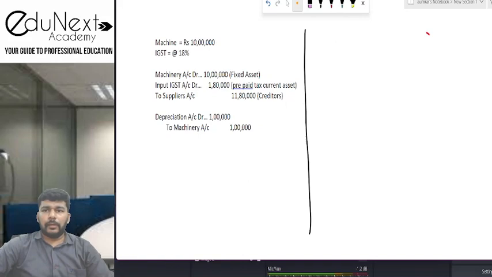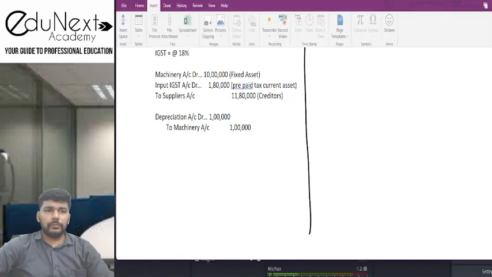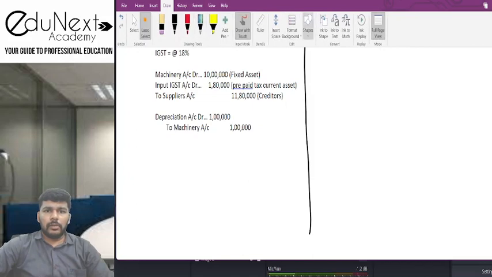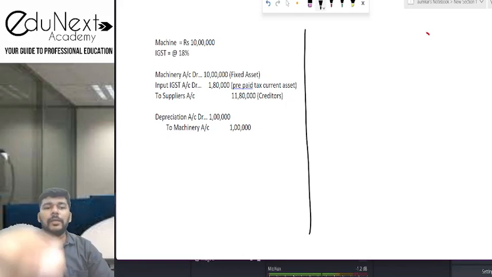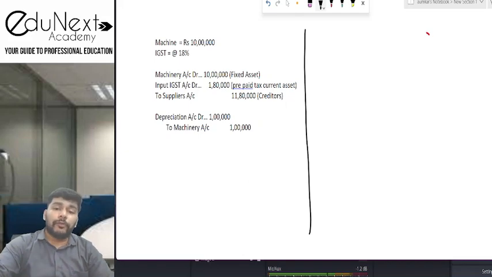Sorry, I just missed out on that text portion of it. Nonetheless, what this is saying is that suppose it happens, so you claim depreciation on an amount which is inclusive of tax.